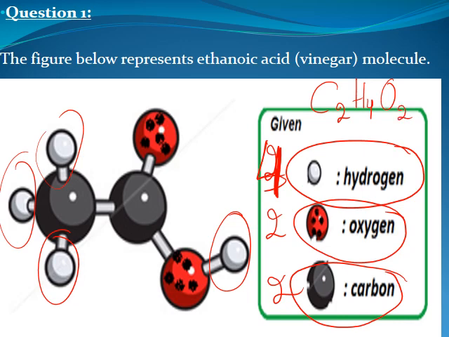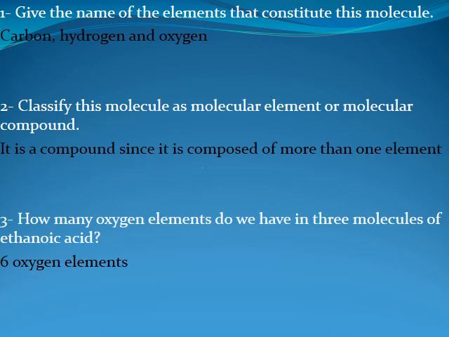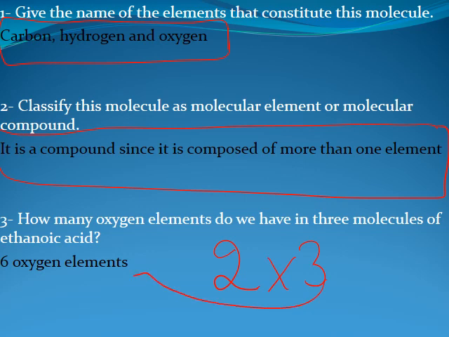Let's start first. Give the name of the elements that constitute this molecule. It contains carbon, hydrogen, and oxygen. Classify this as a molecular element or molecular compound. Sure, this is a compound and not an element. How many oxygen atoms do we have in 3 molecules of ethanoic acid? It's a compound, composed of more than 1 element. In 1 molecule we have 2 oxygens, so in 3 molecules, 2 times 3 is 6 oxygens.